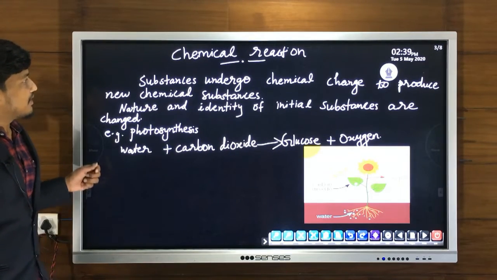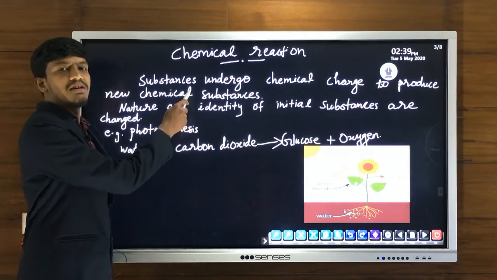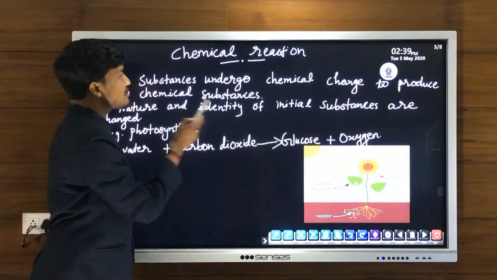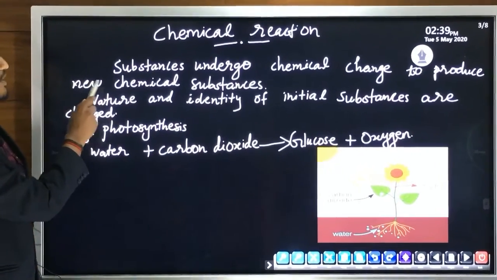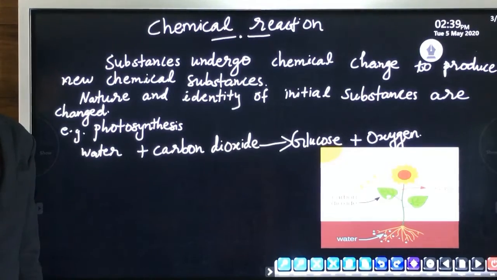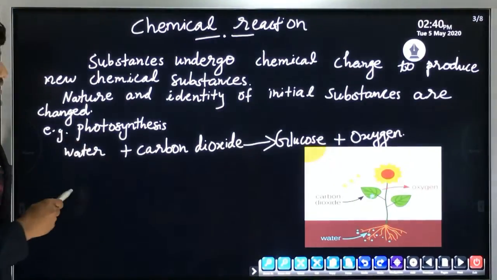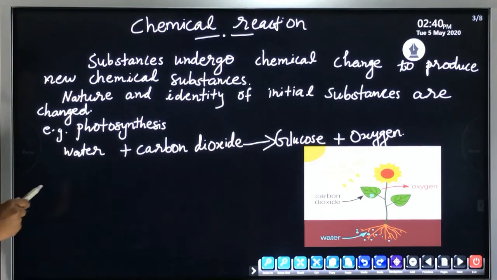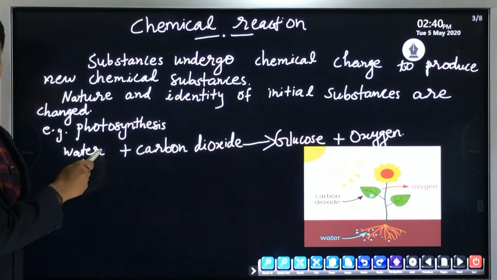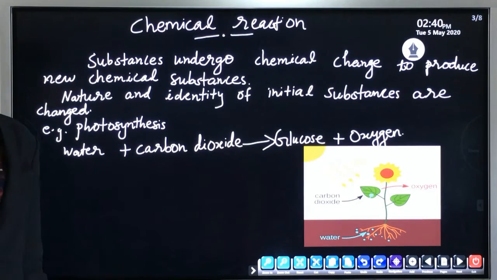So during a chemical reaction, what happens? One or more than one substances undergo chemical change. As a result, one or more than one new substances are produced. So we can consider an example, photosynthesis. During photosynthesis, what happens? Carbon dioxide and water are converted into glucose and oxygen. So this is the process of photosynthesis.